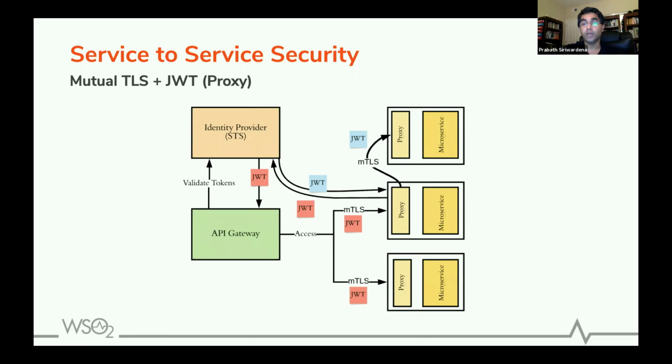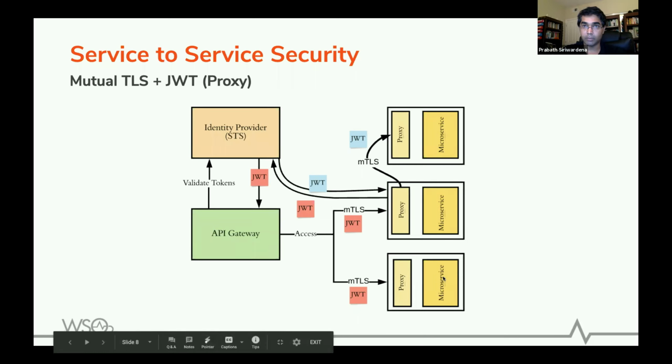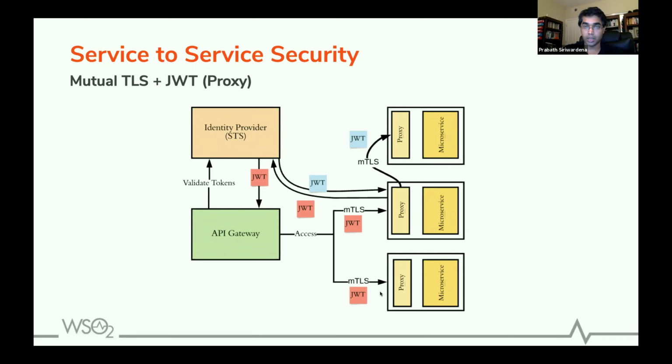To fix that, you can go for an out of process service mesh. There the proxy runs outside the process of the application, right? This is what we see in Istio service mesh. The proxy will intercept all the requests coming to the microservice, and will do MTLS checks, and also do JWT verification.